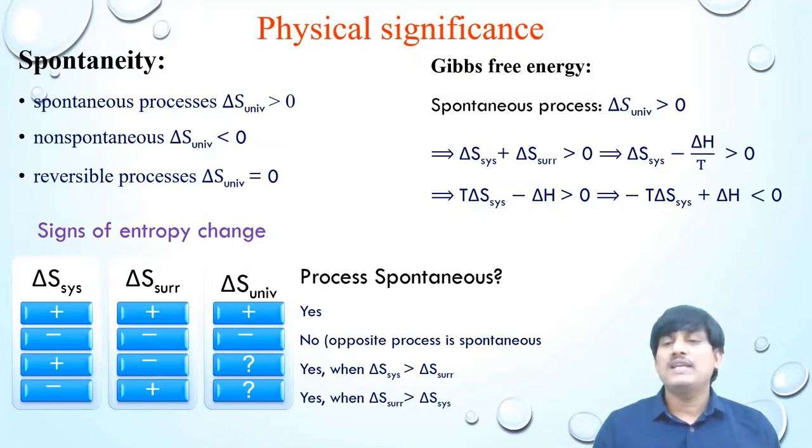So it can be written as minus T delta S system plus delta H less than 0. Here you are multiplying with a minus value, so the inequality reverses. Then it can be written as delta G less than 0. Here delta G is equal to delta H minus T delta S system. In this case, for all spontaneous processes, delta G is negative.